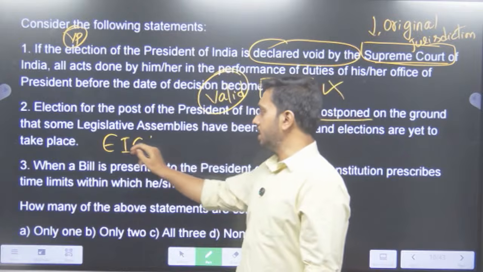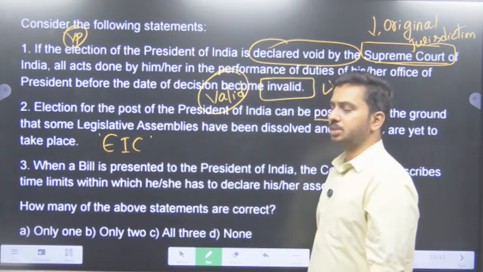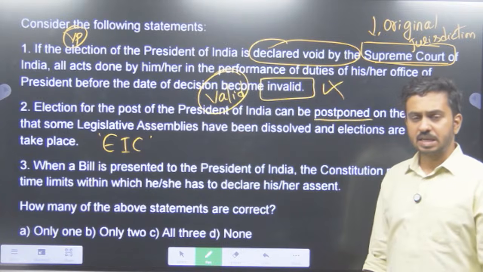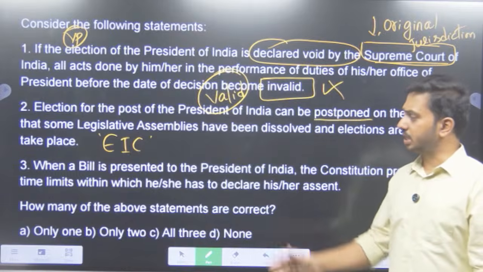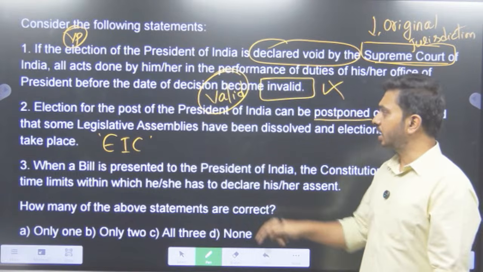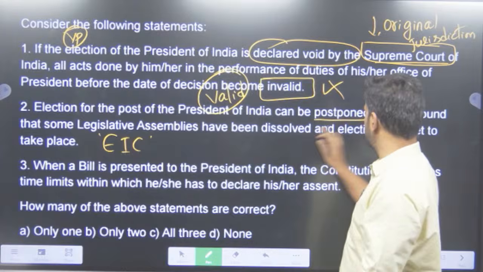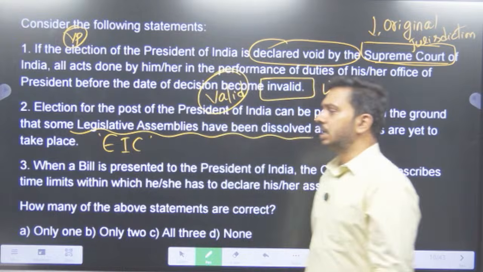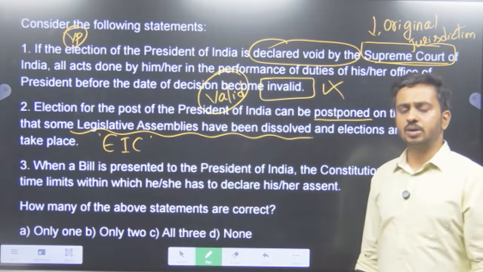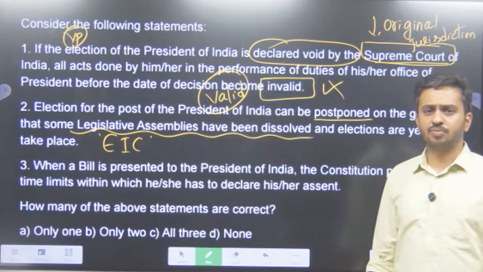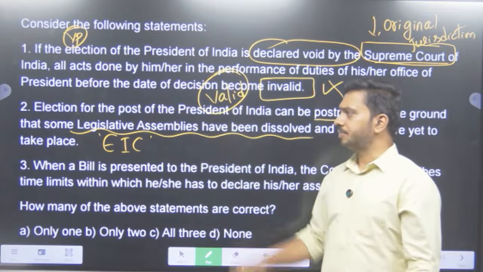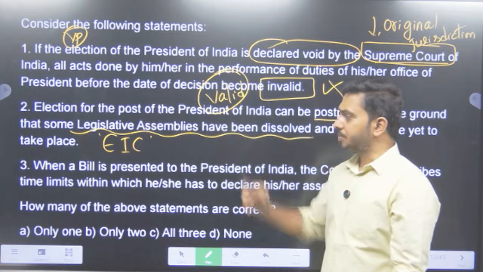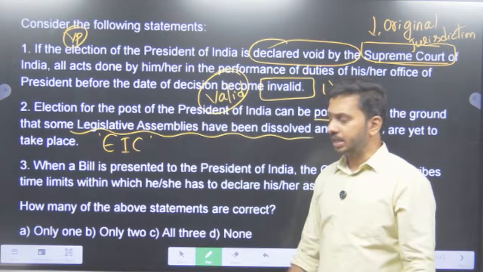Now, any election to the post of the President must be conducted within 6 months of the expiry of the term of the President. Generally, whenever there is a sitting President, they will conduct the elections. And while they are conducting elections, if, say, for example, some legislative assemblies have been dissolved, because the duration of the legislative assembly is also 5 years only, right? So imagine the legislative assemblies of some 4 to 5 states have been dissolved,